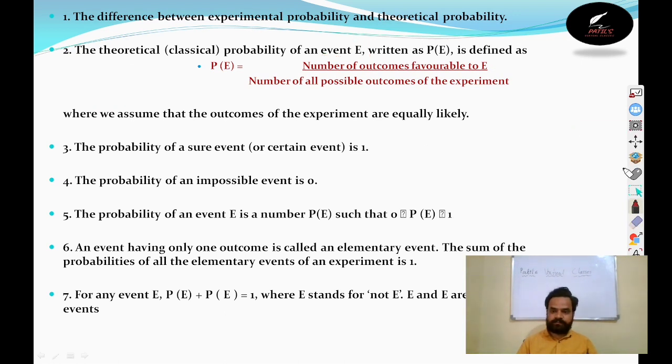Clear? And the next thing is, the probability of a sure event is 1. Any event that will certainly happen has a probability of happening equal to 1.